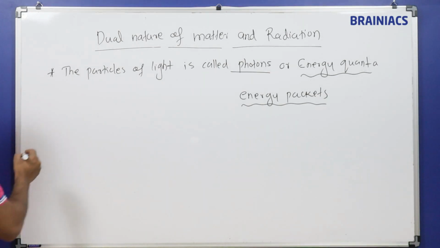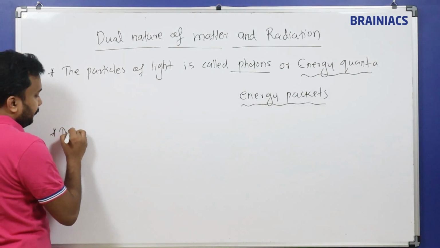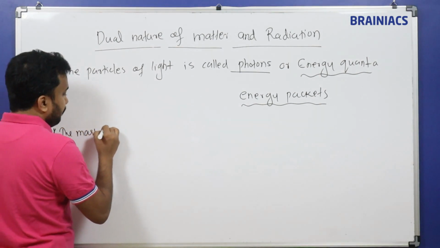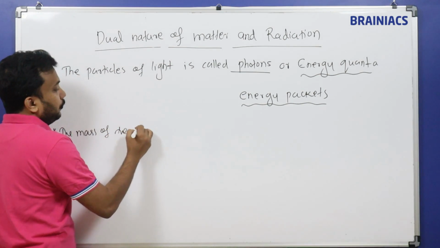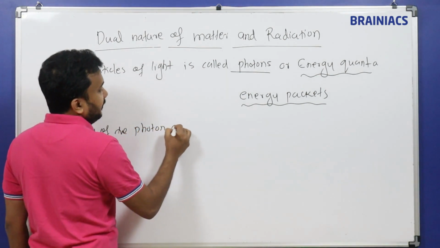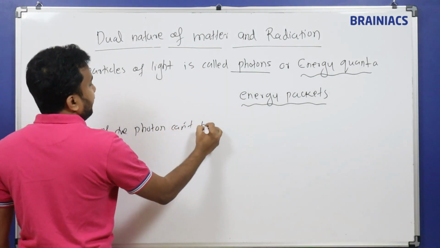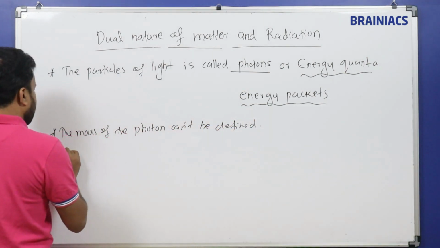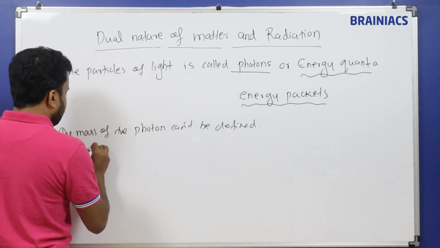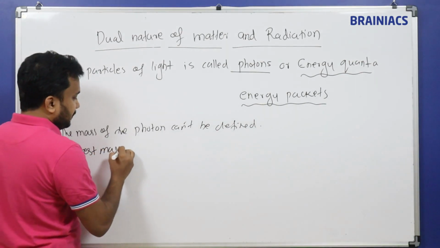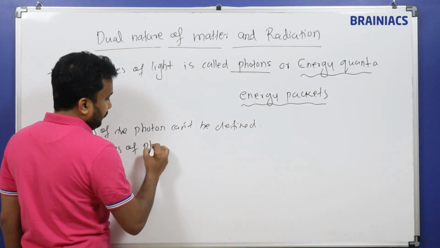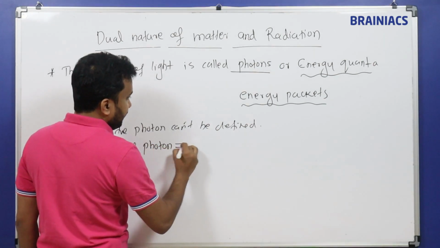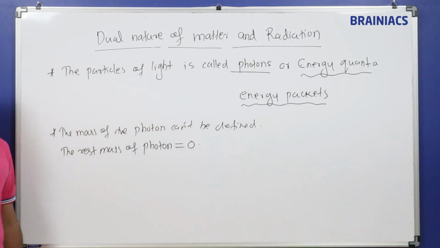The next point: the mass of the photon can't be defined. How much the mass is, we cannot say, but one thing we can say: the rest mass of a photon is equal to 0.